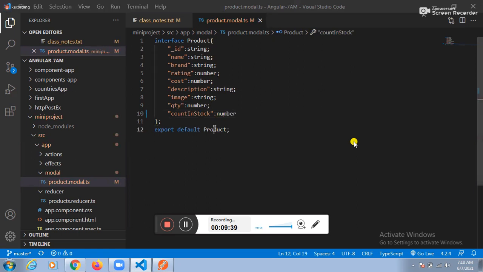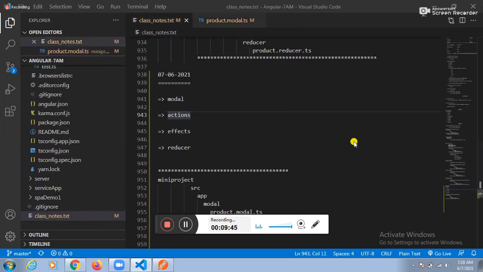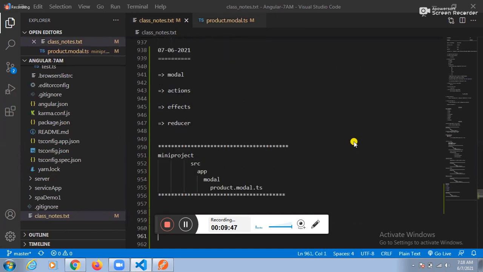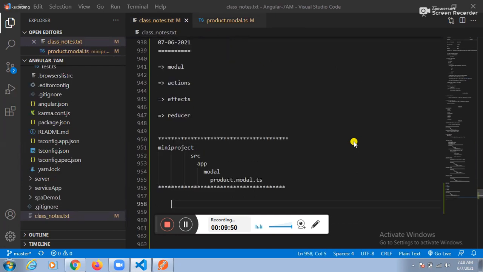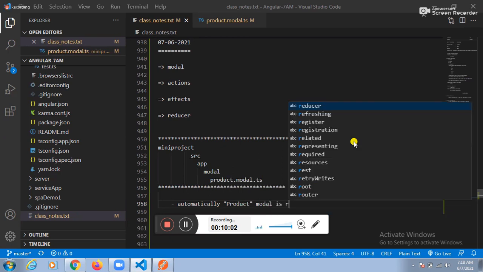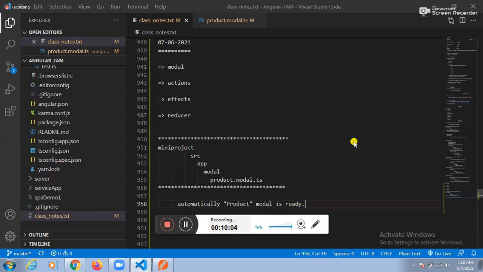Is the model ready? Is the POJO class ready? Yes, sir. Please be active here. Please help me to complete the NGRX package. If I complete this, I will be very happy, because I will give you one assignment. You people need to do that assignment. See this one here. The product model is ready. Are you comfortable with the model creation? Yes, sir.